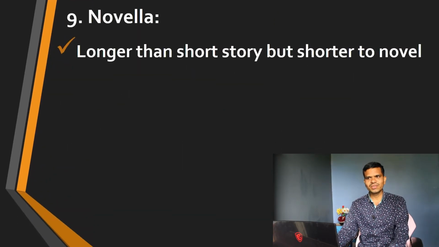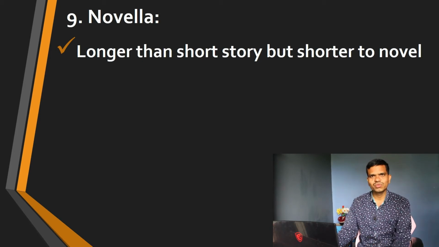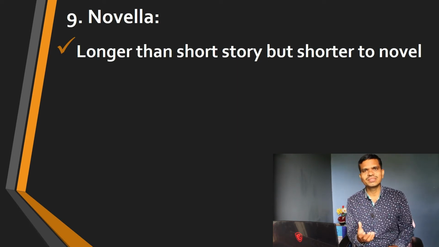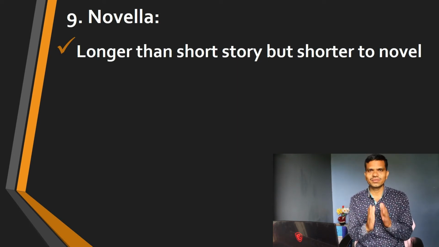Next type we have is the novella. Now the novella is a very simple type. You can have this novella based on its form, its length, the very length of the novel. It is longer than a short story and shorter than a novel. Let me show you. Here I have a novella called Animal Farm in my hand.